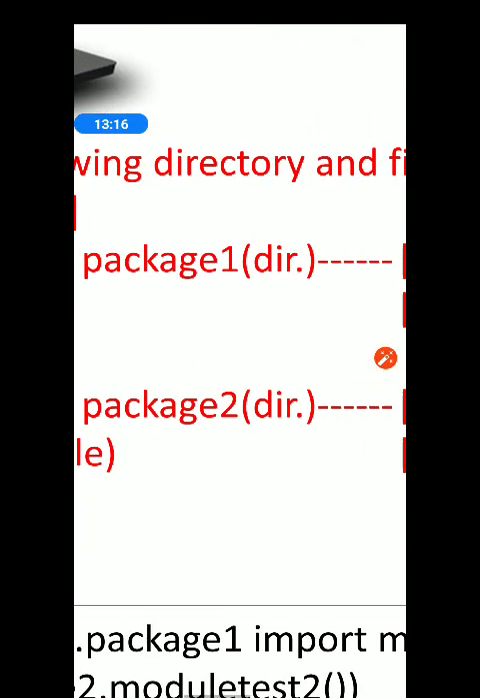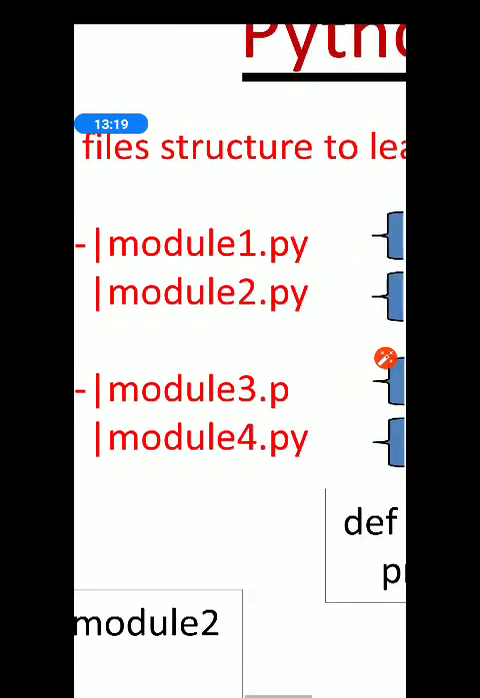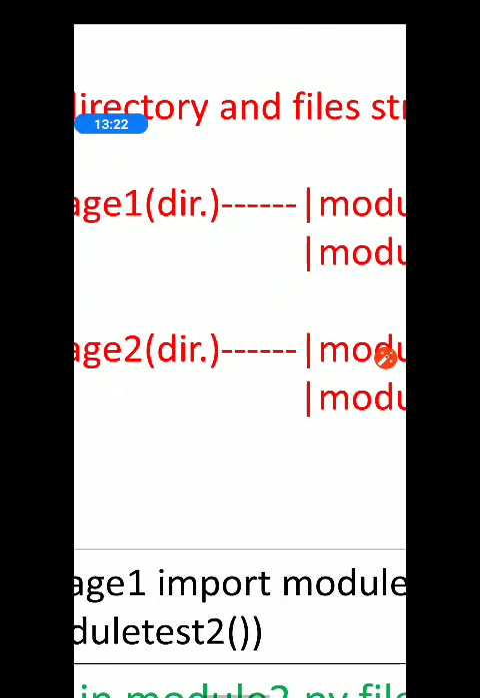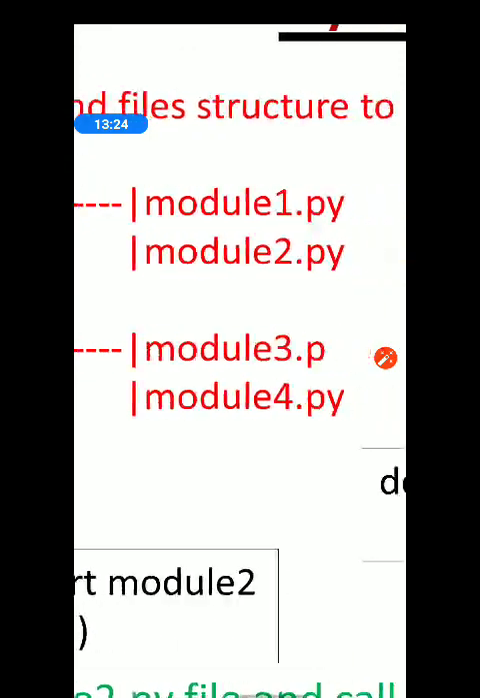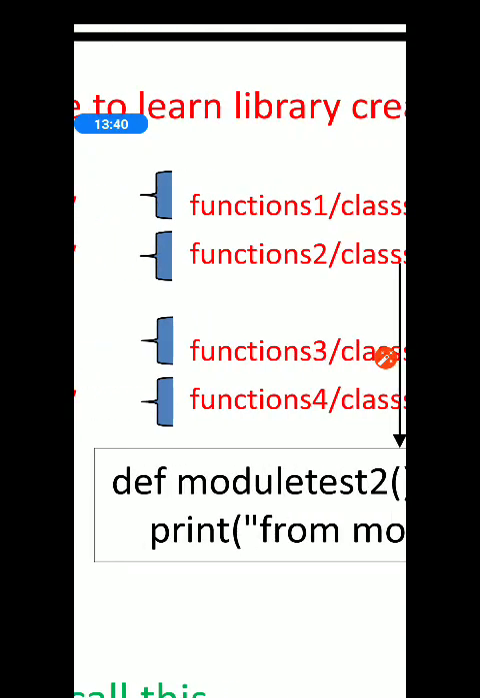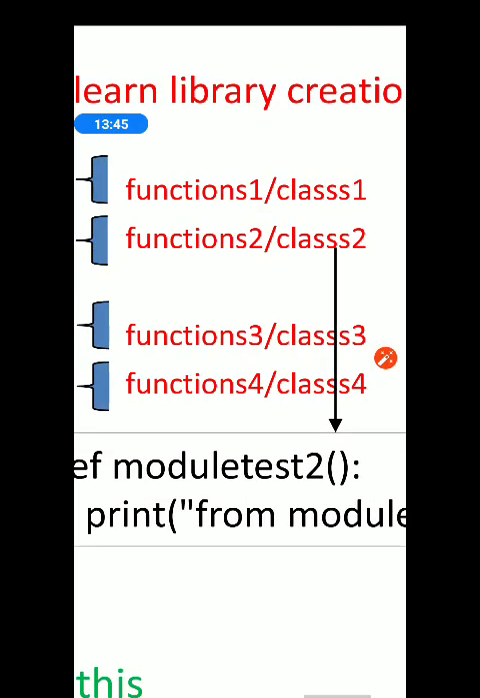Now see, inside this package 1 directory we have module1.py, module2.py, and inside package 2 directory we have module3.py and module4.py. All these modules, module 1, module 2, module 3, module 4, consist of function 1 or class 1, function 2 or class 2, function 3 or class 3, and function 4 or class 4.